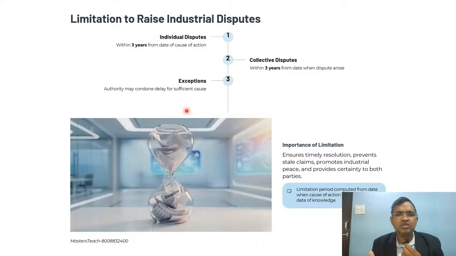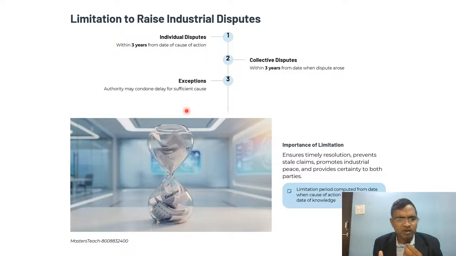Individual disputes must be raised within 3 years from the date of the cause of action. Collective disputes must be raised within 3 years from the date when the dispute arises. Exception: the authority may condone delay for sufficient cause.